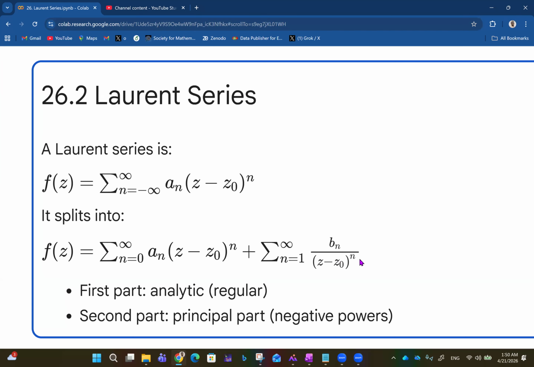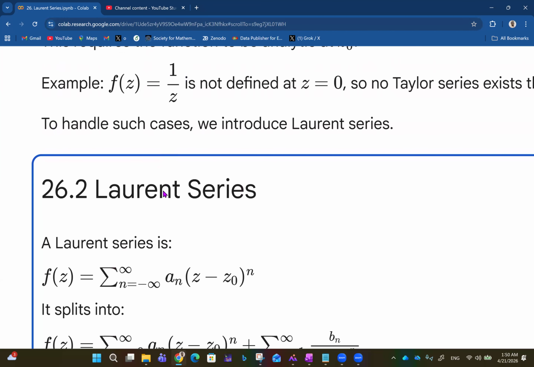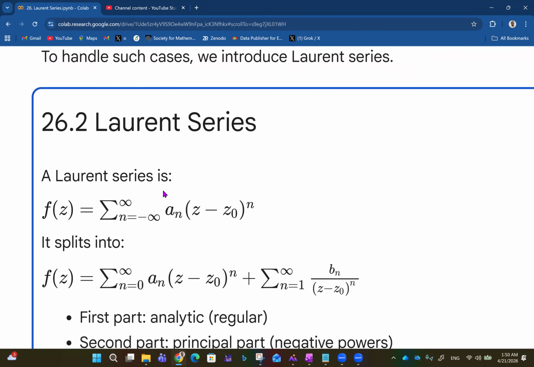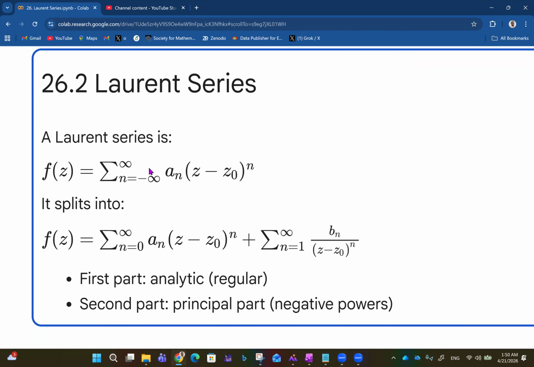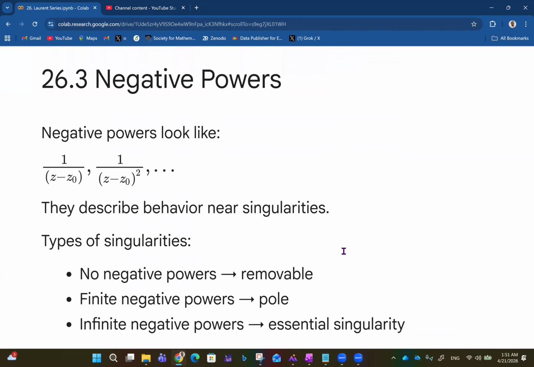So for Taylor series, it starts from 0 to infinity, but the Laurent series is just like a Taylor series that starts from minus infinity to infinity, basically. It can be split into an analytic part, which is the Taylor series part, plus a second part, which is the principal part for negative powers. And that is the essence of the Laurent series. So it helps to bridge the gap created by Taylor series.